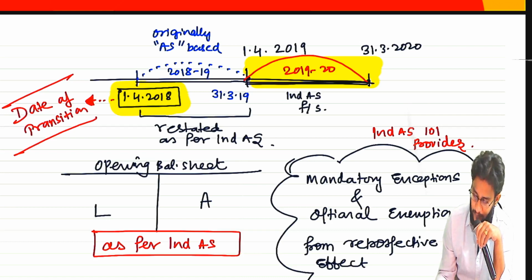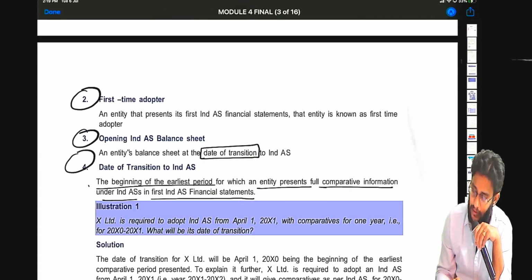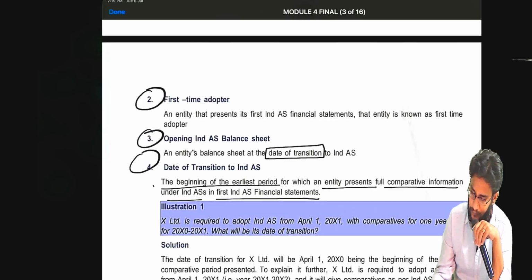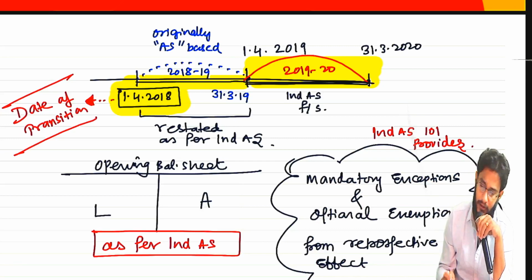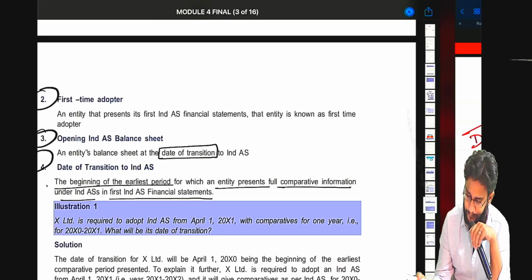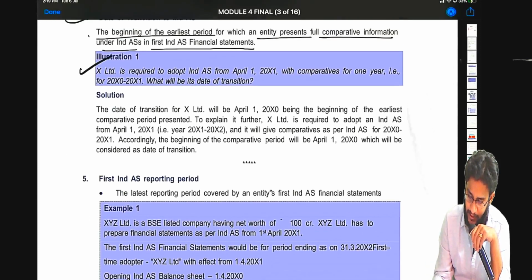This date is called the date of transition, the beginning of the earliest period. So this is the earliest period for which we are giving comparatives. The beginning of that period, here 2018, is the transition date. The same example, sir, you can go through this example at a very basic level.